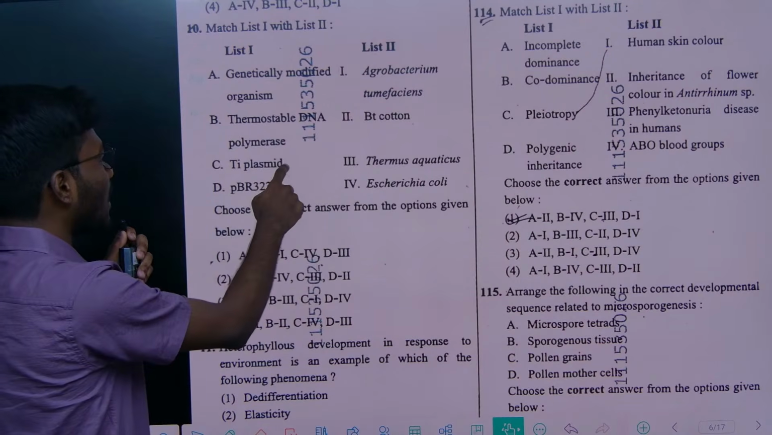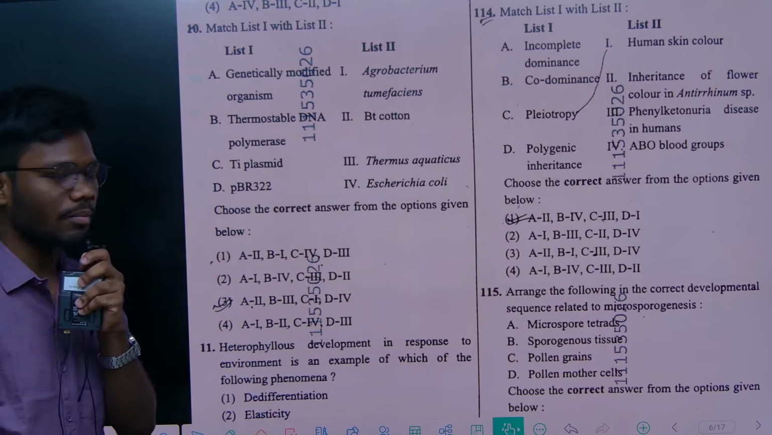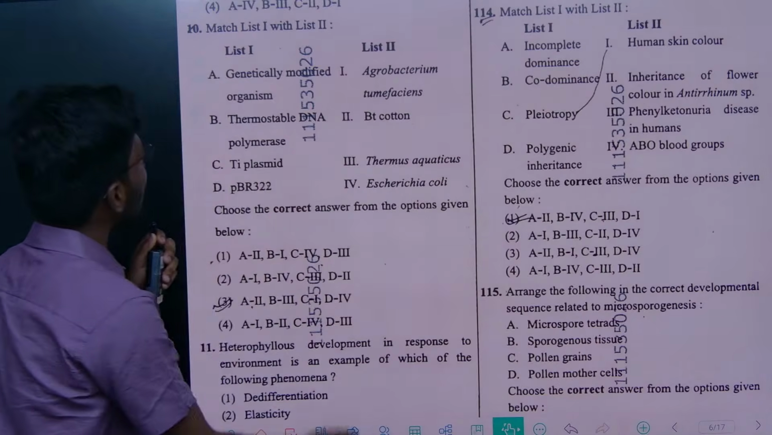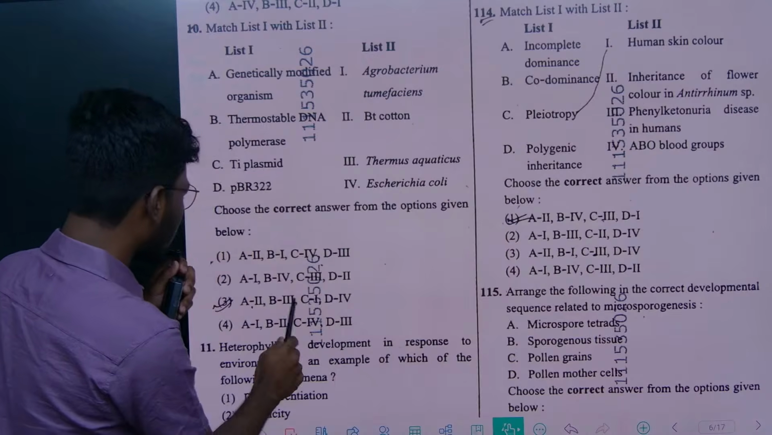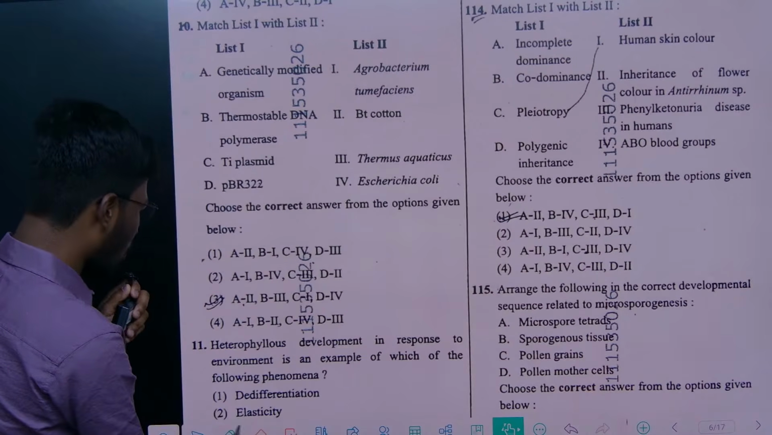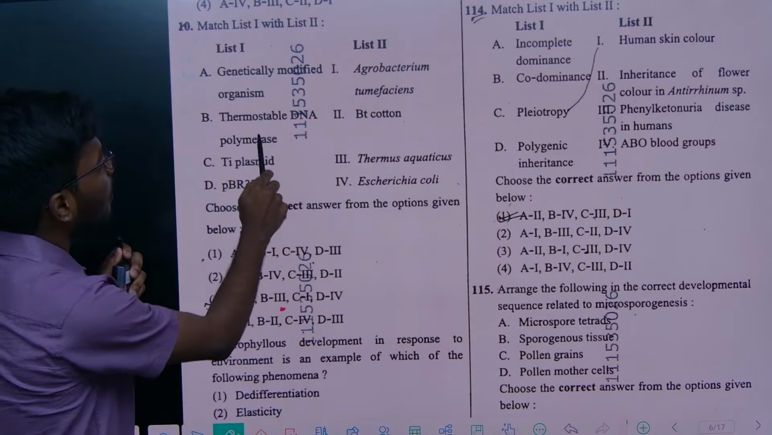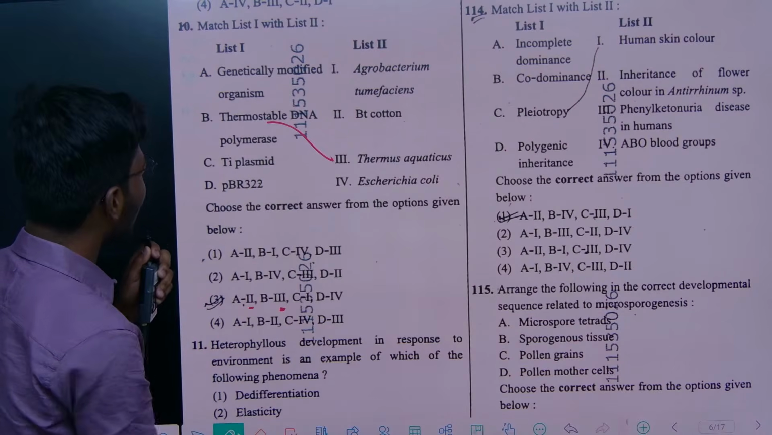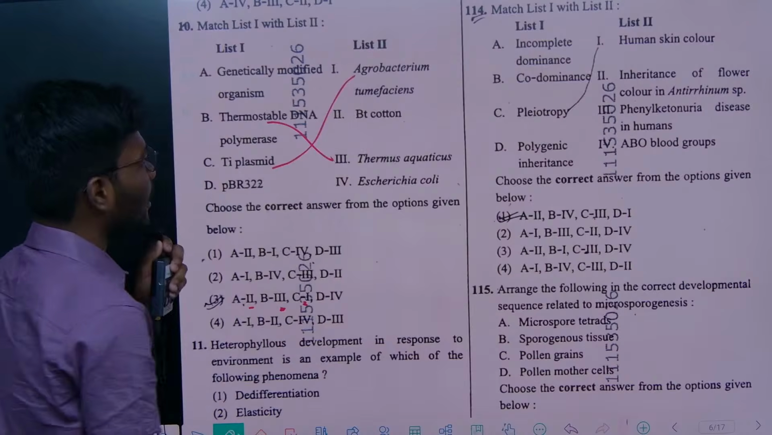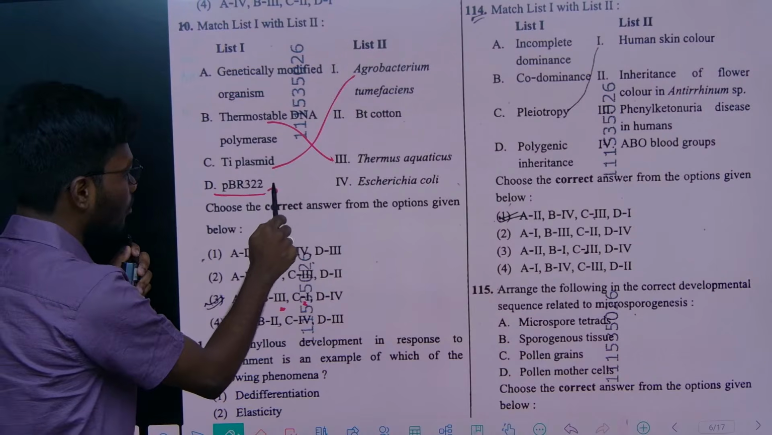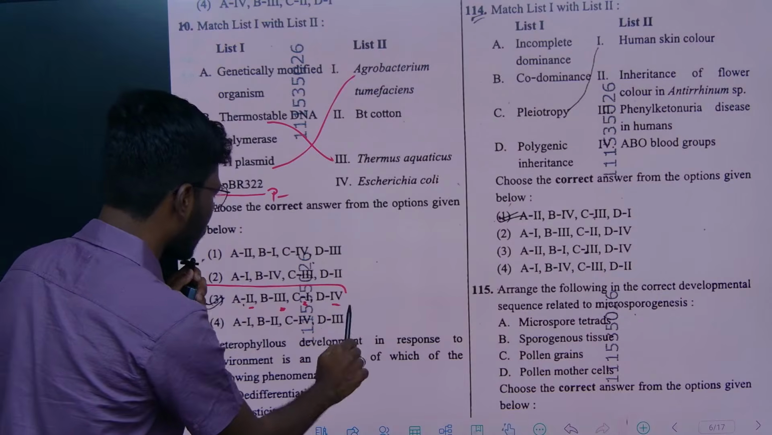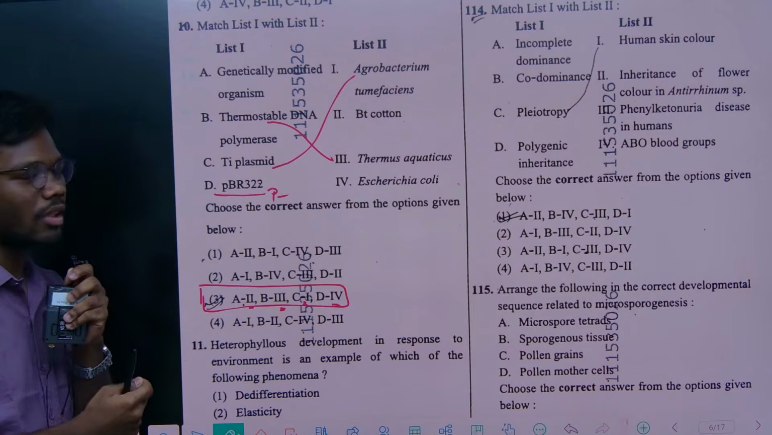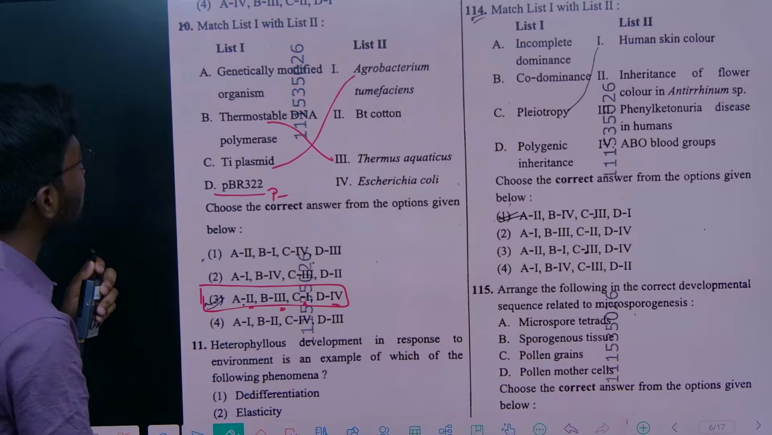And coming to this Ti plasmid, which is present in Agrobacterium tumefaciens, and this pBR322, it's a plasmid which is present in E. coli. So coming to this, B is option 3, right? So B is option 3. So based on one option only, you can easily identify the correct option. And coming to this, A is 2 and C is 1, Agrobacterium tumefaciens, and pBR322 plasmid which is present in E. coli. So the correct option is option 3. So all are the PYQs of all years. So just doing the PYQ only, you are getting 4 marks in it. So this is about this biotechnology question.